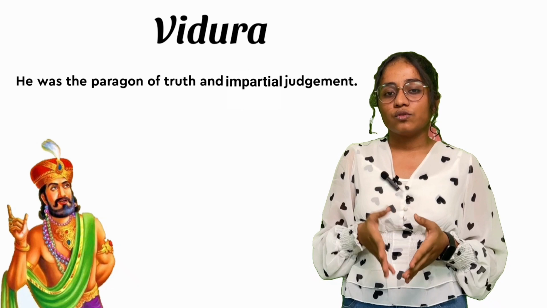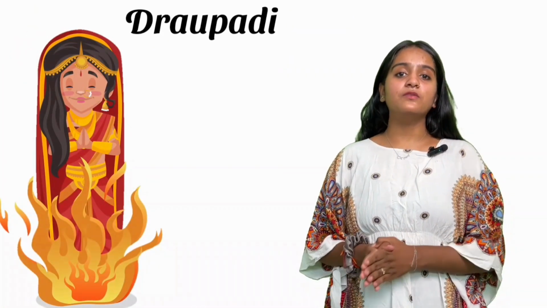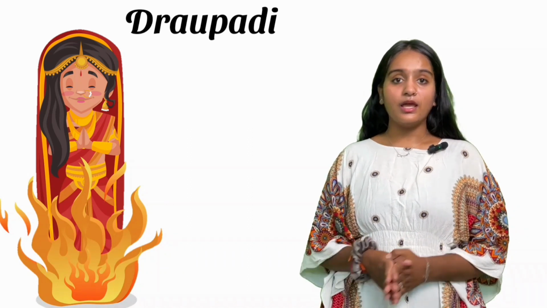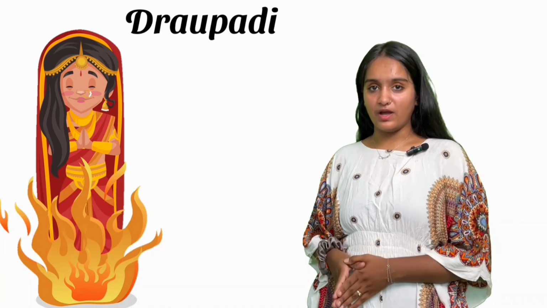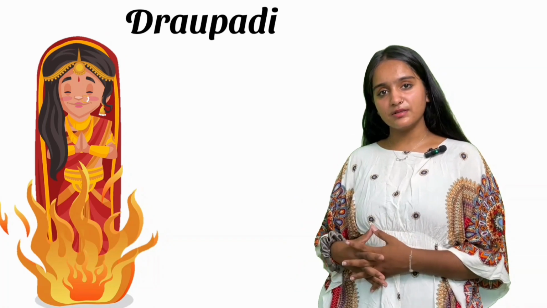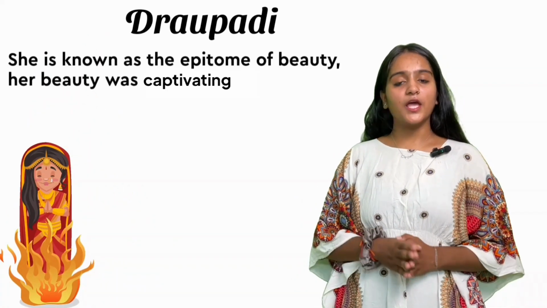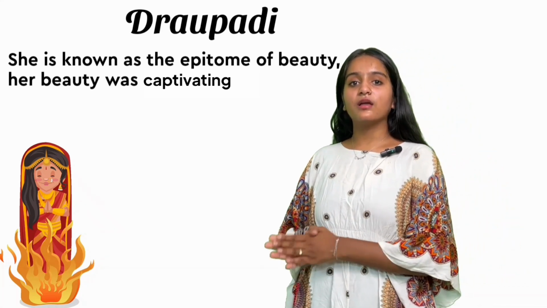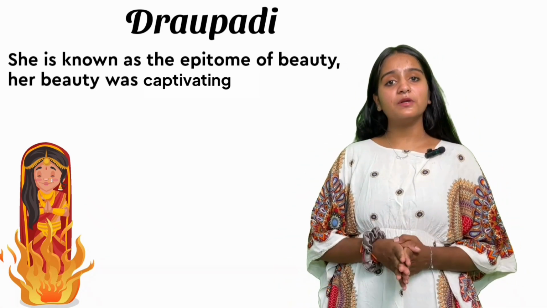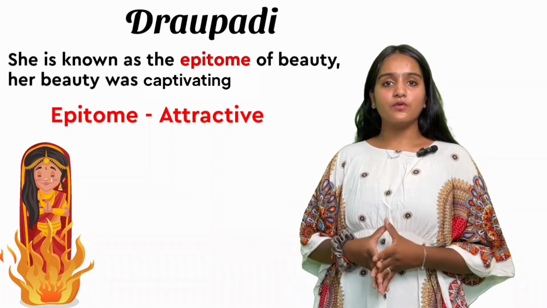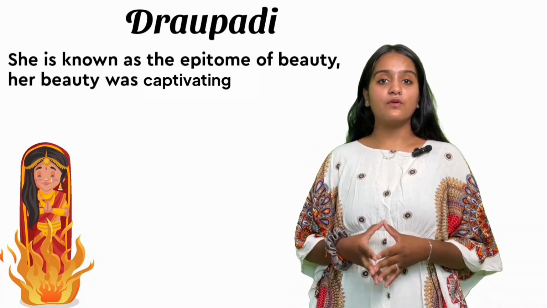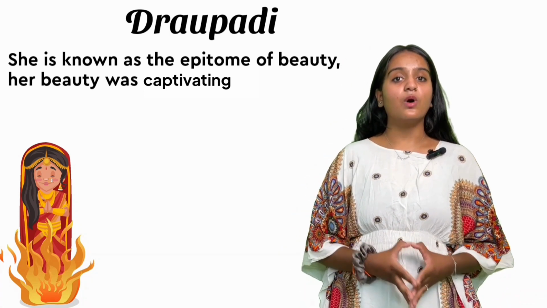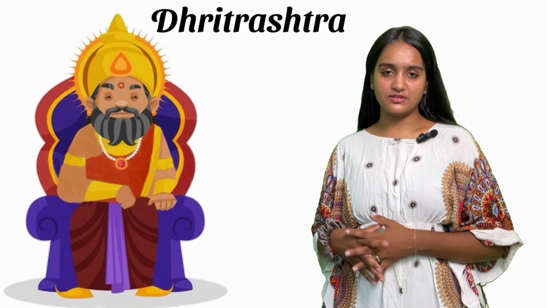So now let's move to the next character. Our next character is Draupadi. We know that Draupadi was the daughter of Drupad and she was also born from fire. So let's move to the sentence. She is known as the epitome of beauty and her beauty was captivating. Epitome means attractive. If you want to tell someone that you are very attractive, you can tell that you are really epitome.